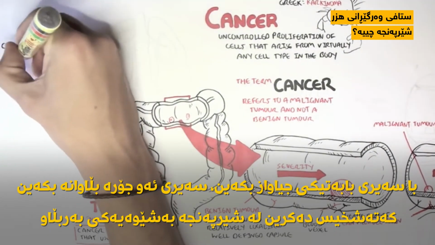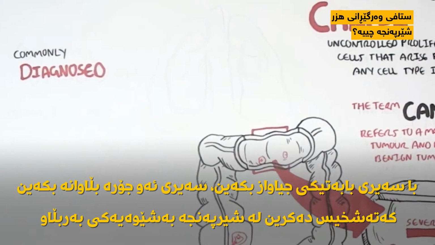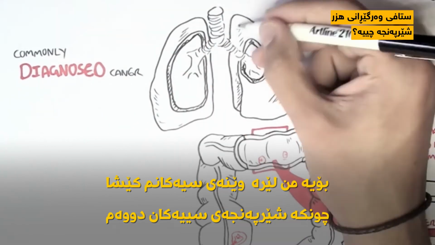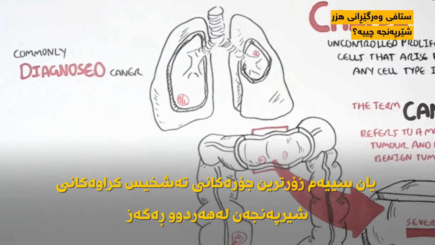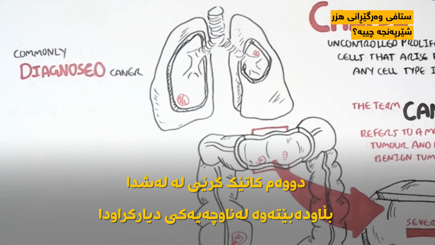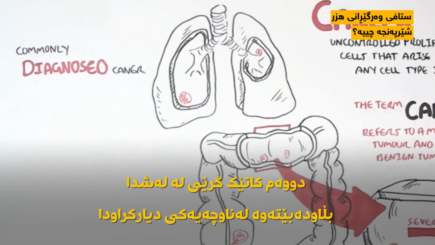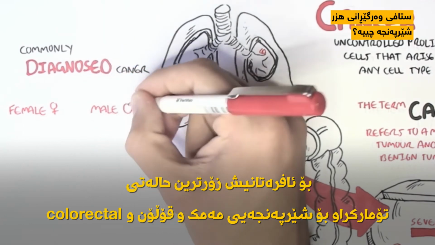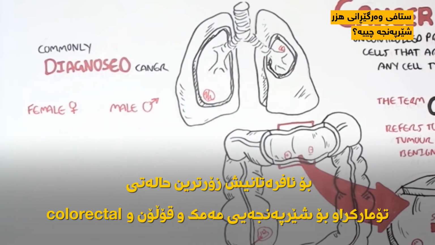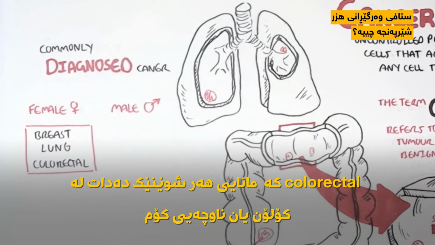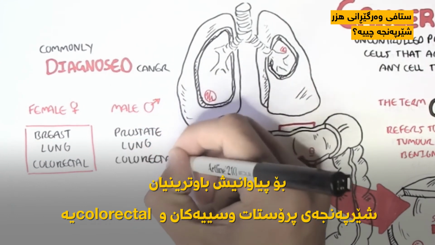So off to a different topic. Let's look at some commonly diagnosed cancers. Here I am drawing a lung because lung cancers are the second or third most commonly diagnosed cancers in males and females. This is because, one, there are many smokers in the world, and two, when cancer spreads from one area in the body, it usually spreads to the lungs first. For females, the most commonly diagnosed cancers are breast, lung, and colorectal. Colorectal means anywhere in the colon or rectal area. For men, the most commonly diagnosed cancers are prostate, lung, and colorectal.